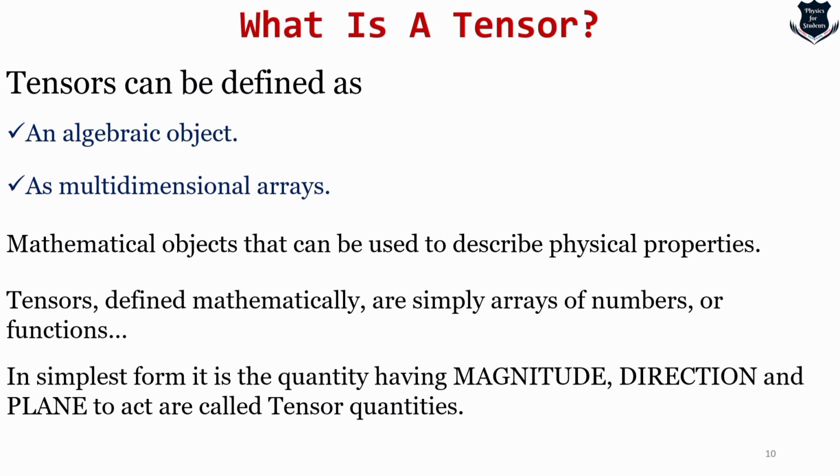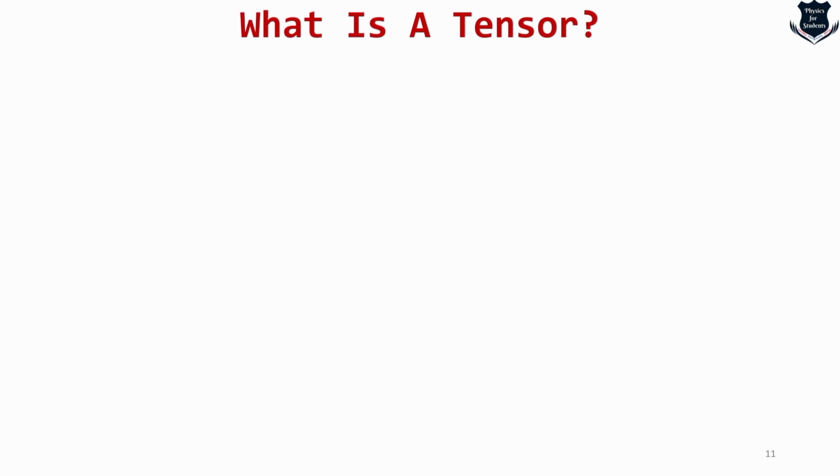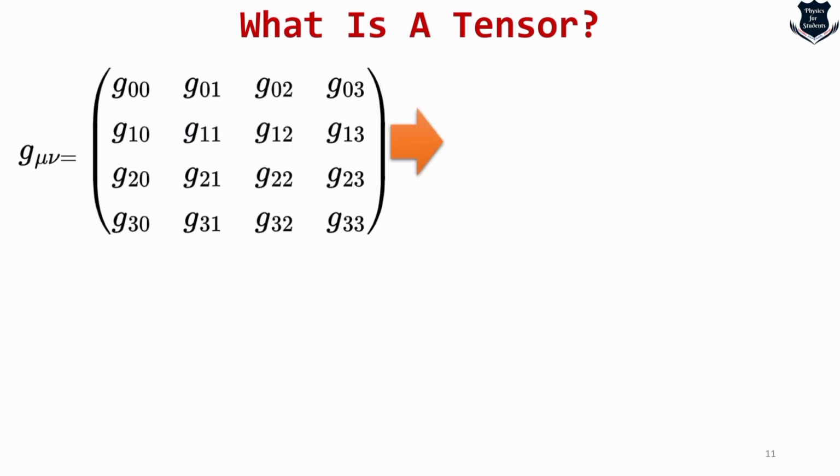That means it has not only a magnitude and a direction, but we have to say on which plane it is acting: on the back side, the front side, the left side, or the other side of the cube. I will show you a physical representation, and you will see why tensors are important, especially in terms of relativity. I have dealt with this in much detail in my playlist called General Relativity.